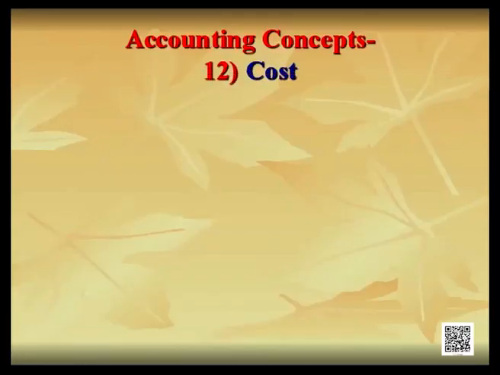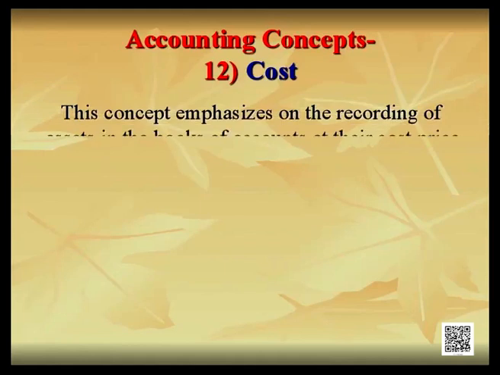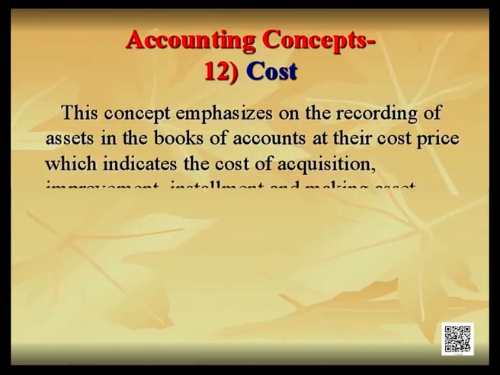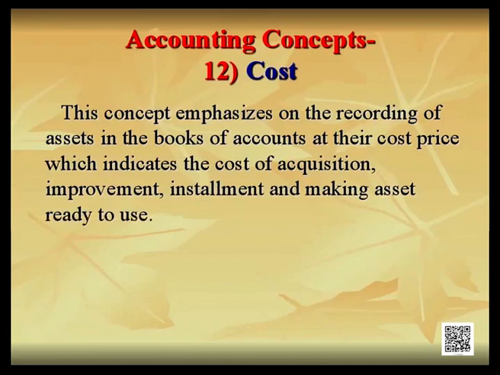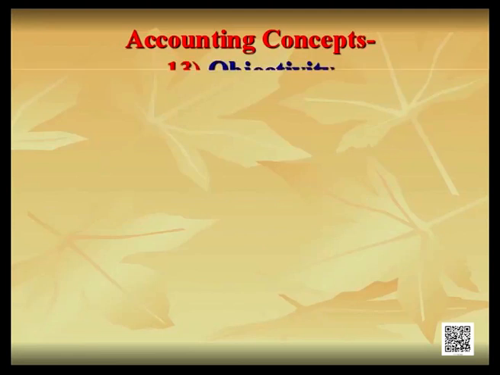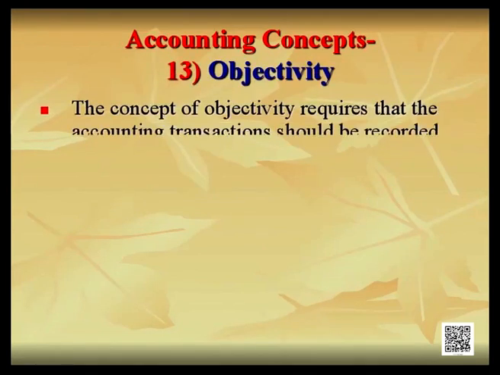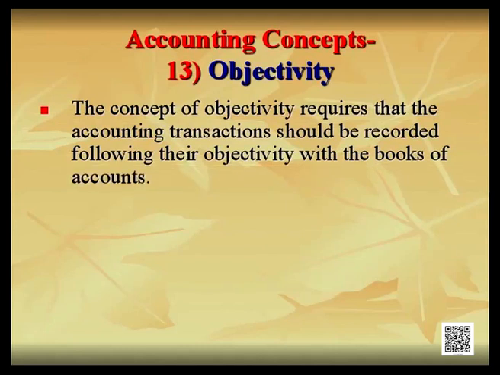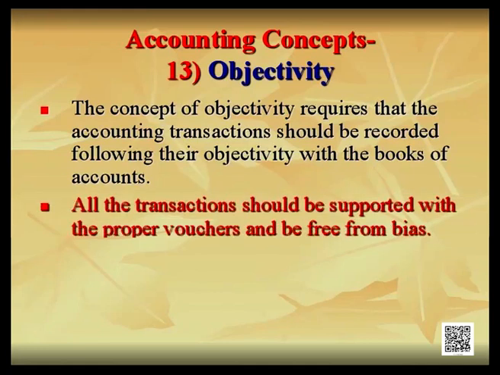Next, cost concept. This concept emphasizes on the recording of assets in the books of accounts at their cost price, which indicates the cost of acquisition, improvement, installment, and making assets ready to use. This is the last concept, objectivity concept. The concept of objectivity requires that the accounting transactions should be recorded following their objectivity with the books of accounts. All the transactions should be supported with the proper documentation.